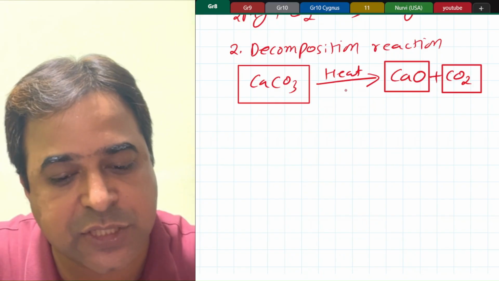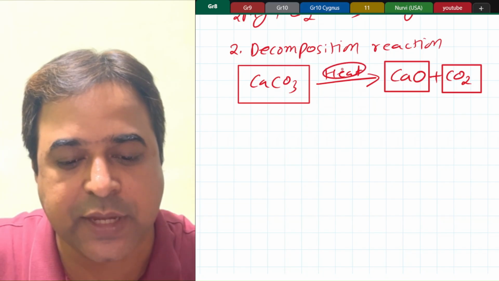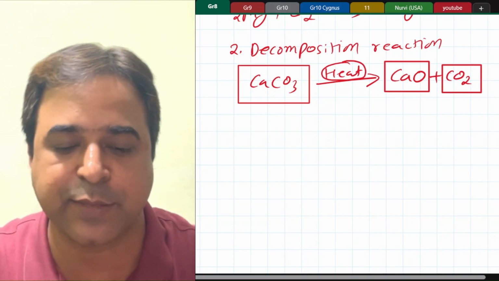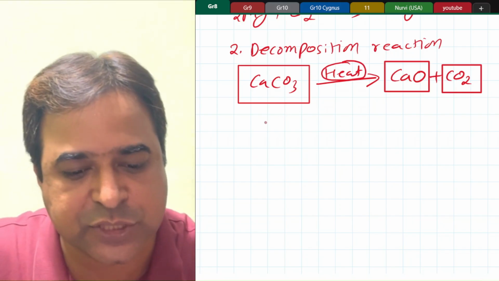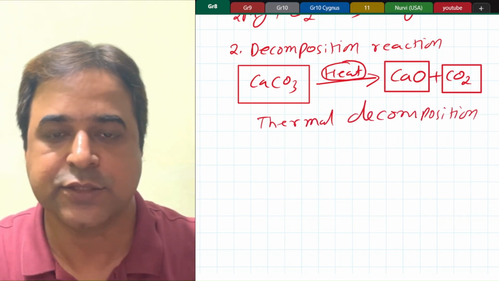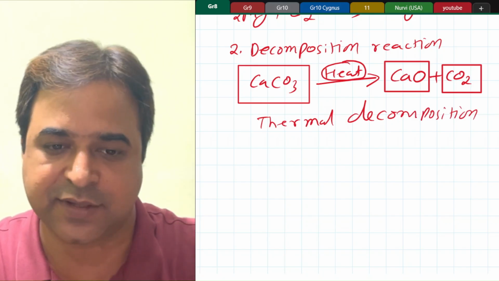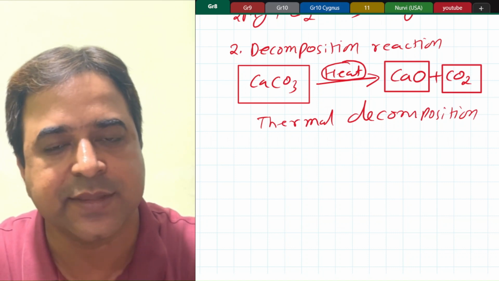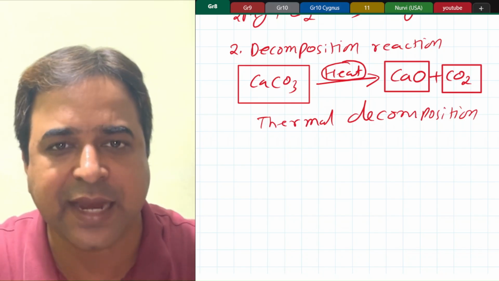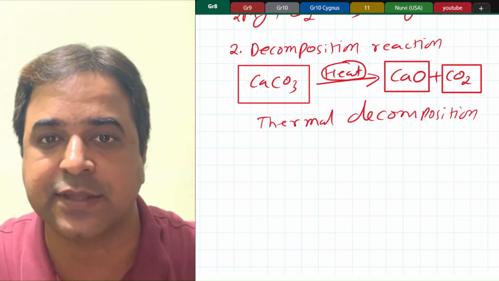Based on the energy you have taken, for example, here you have taken heat. Heat is also called thermal energy. So this type of decomposition is also called thermal decomposition. Here we use heat, so it is thermal decomposition. If you use electricity or electric current is being passed, then that type of decomposition is called electrolysis. That we will see in detail later. Same way, if you use light, that is called photolysis.